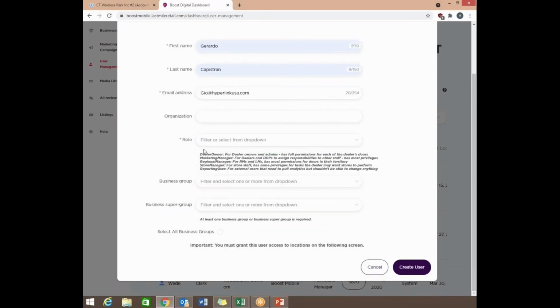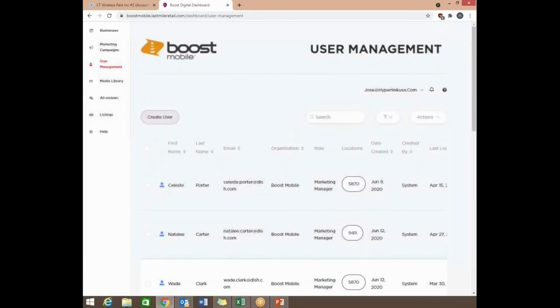At the bottom, you want to go to Superstore. For us, it's going to say Hyperlink because this is our account. But for you, it's simply going to say the name of your store. So you just simply want to select that and then hit Create User. It's very simple, pretty straightforward. Once everything is good, you can hit Create User, and then it's going to come up here, just like how